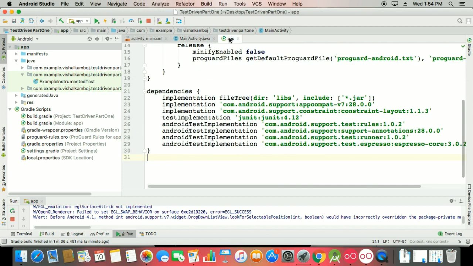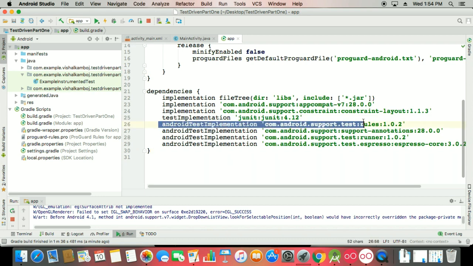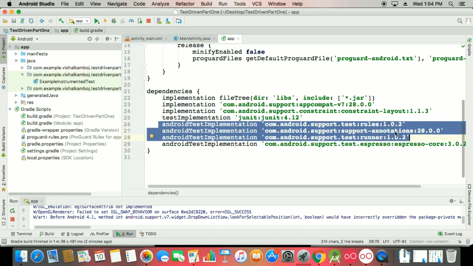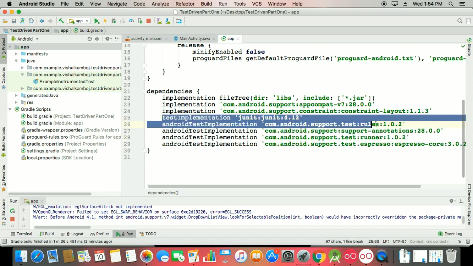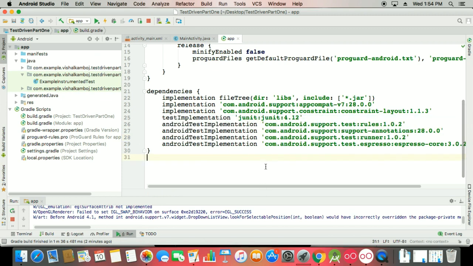Okay, so in Android Studio, you can see that we have an important thing, that is testImplementation, which is default in there. But the important thing is we need to use these androidTestImplementation things, the rules, and the rest of the things: we need annotations and we need a runner. So we have JUnit 4.12, we have our test rules, annotations and runner. These are important for JUnit 4 testing as a basic test.